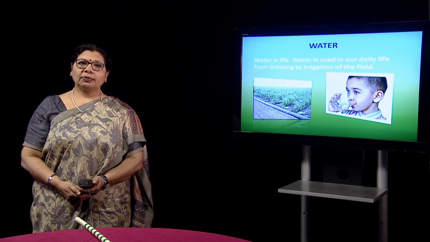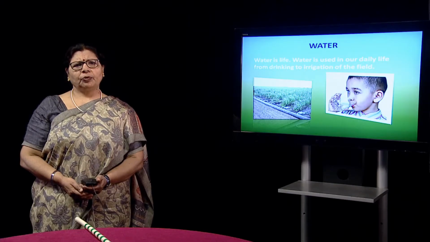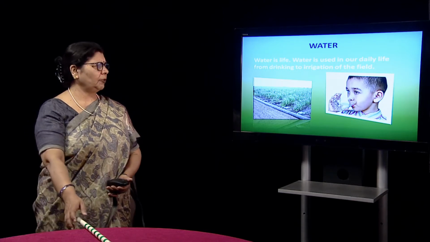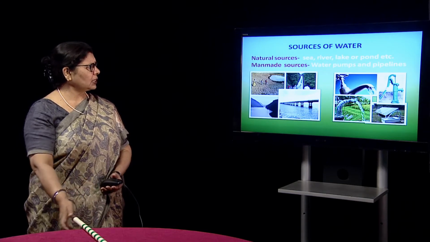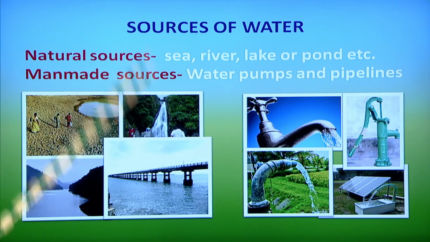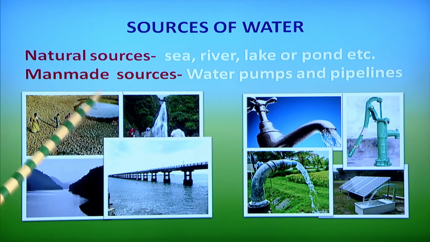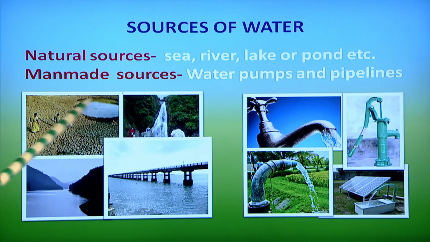Water is used in our daily life mainly for drinking, cooking food, and a variety of other purposes, and it is also needed urgently for irrigation of the fields from where our food is grown. What are the sources? There are natural sources and man-made sources. Natural sources are the sea, river, lake and other things, and ponds.